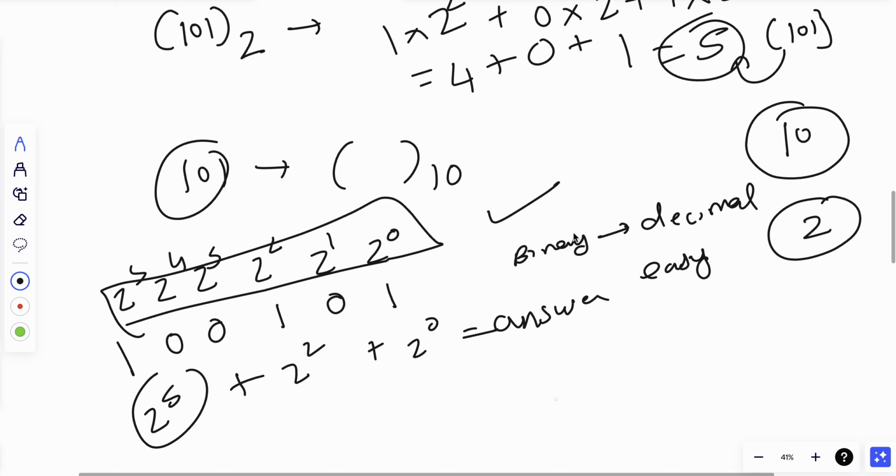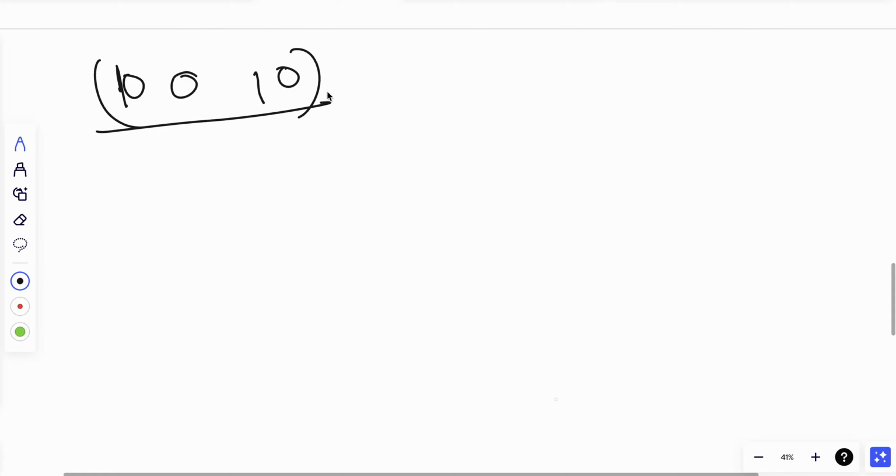Now let's try to solve two examples. These had appeared in some exams or mock tests. One of the examples is 1 0 0 1 0. I do the same trick: 2 raised to power 0, 2 raised to power 1, 2 raised to power 2, 2 raised to power 3, 2 raised to power 4.